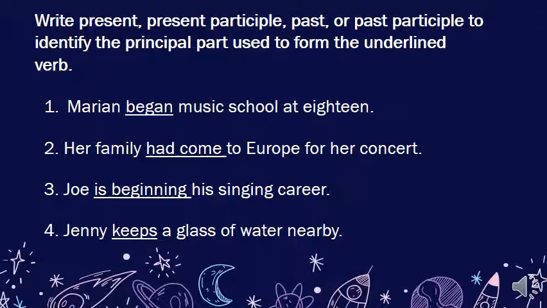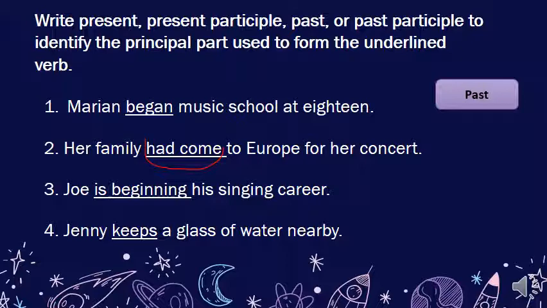So the first one: Marianne began music school at 18. So began, this is in the past, so we write past. Her family had come to Europe for her concert. Of course you have here a verb phrase with a helping verb and a verb in the third form.